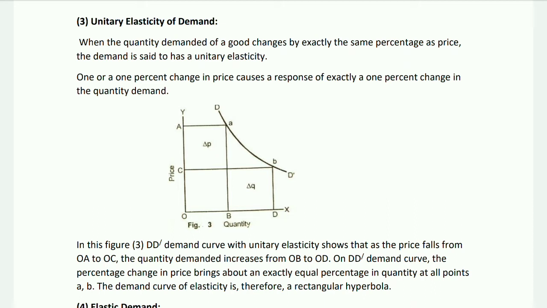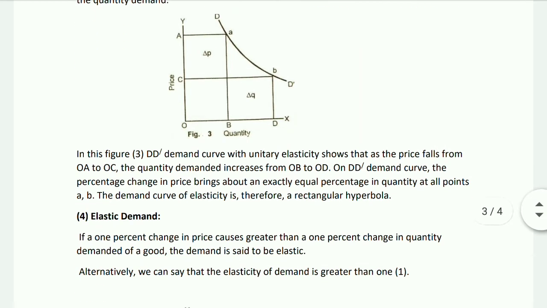In figure 3, DD demand curve with a unitary elasticity shows that as the price falls from OA to OC, the quantity demanded increases from OB to OD. On DD demand curve, the percentage change in price brings about an exactly equal percentage change in quantity at all points A, B. The demand curve of unitary elasticity is therefore a rectangular hyperbola.